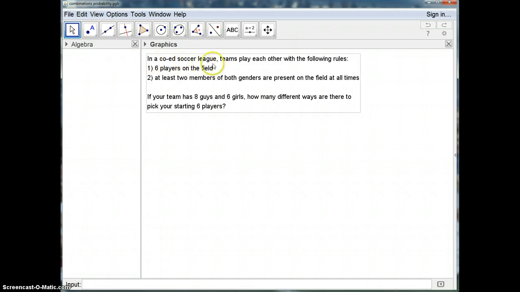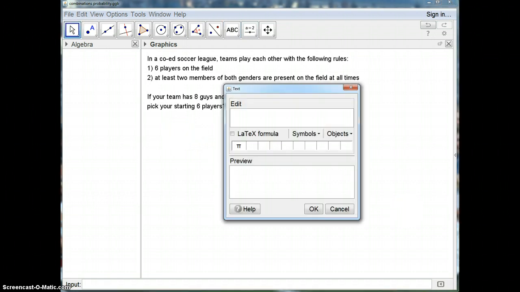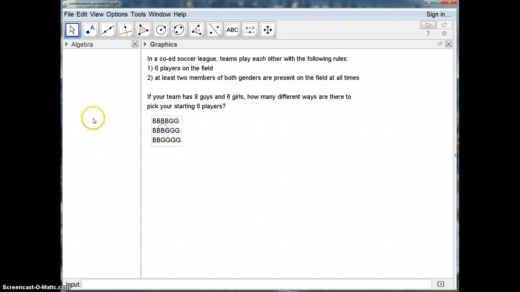It says in a co-ed soccer league, teams play each other with the following rules. 6 players have to be on the field. At least 2 members of both genders are present on the field at all times. Right away, we should be thinking, what can we do in terms of a lineup? We could have 4 boys. We could have 3 boys, 3 girls. Let's use G for girl instead of W. And then we could do 2 boys, 4 girls. Those are the only combinations you're allowed to do because there has to be at least 2 members of each gender on the field at any time.